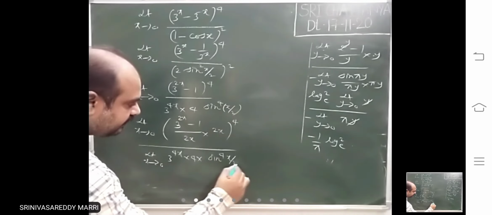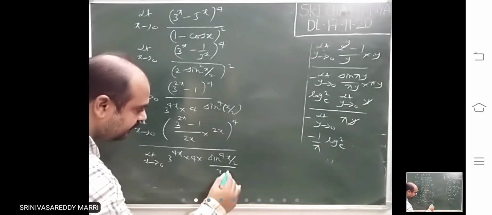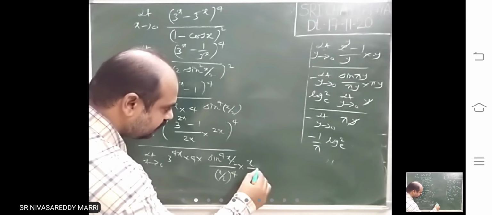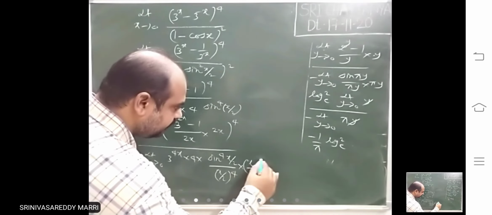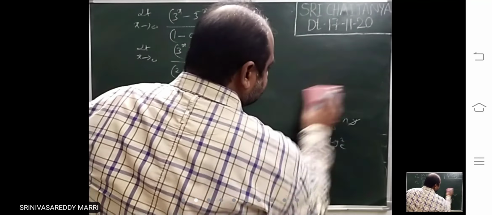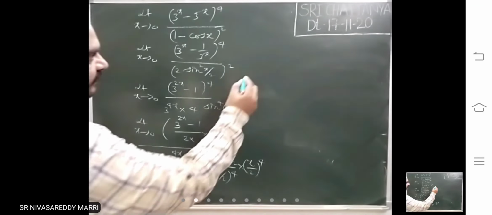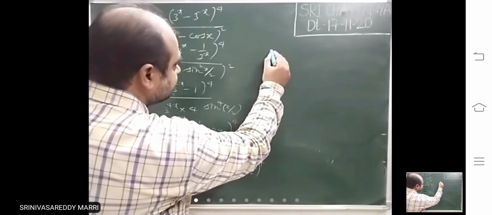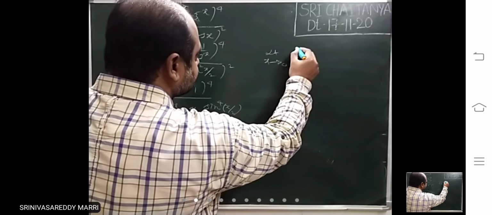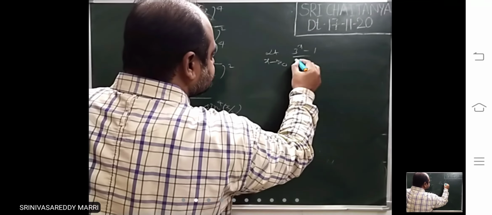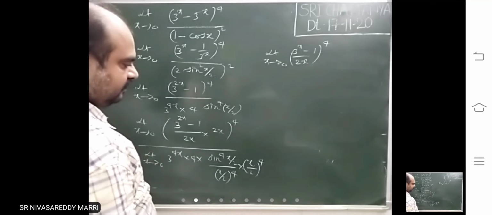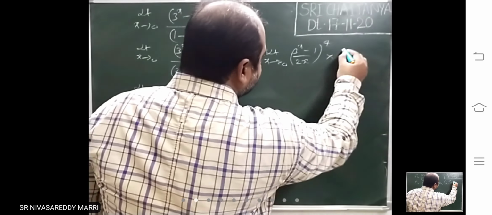sin^4(x/2) divided by what you require here for applying the standard limit, (x/2) to the power 4. I have adjusted like this. After that, what I am doing is here, limit x tends to 0, ((3^(2x) - 1)/2x) whole power 4 into the above one.